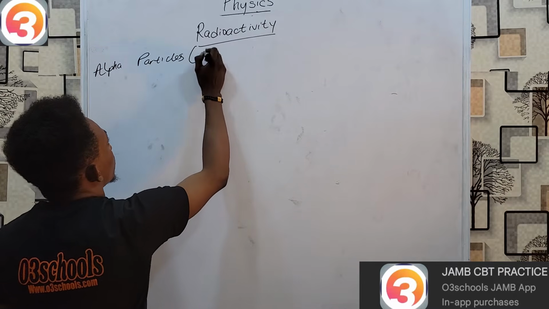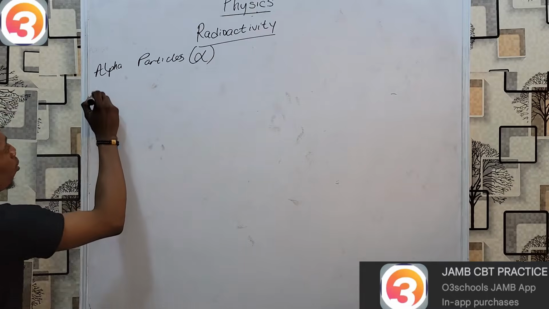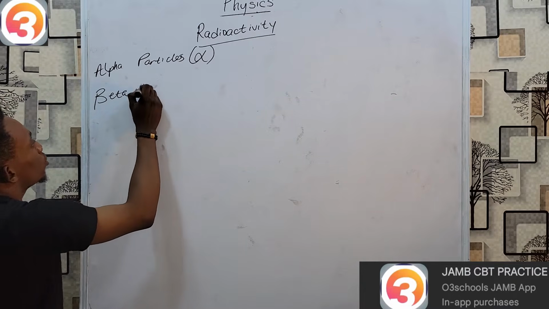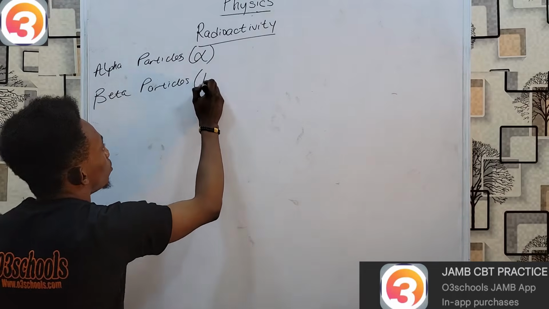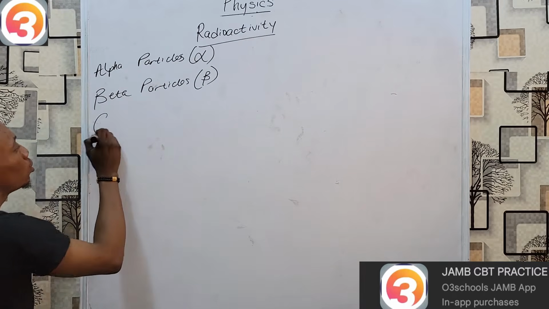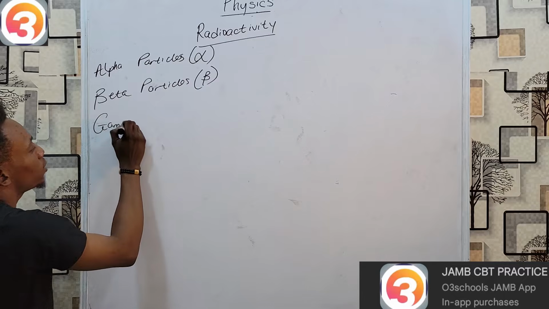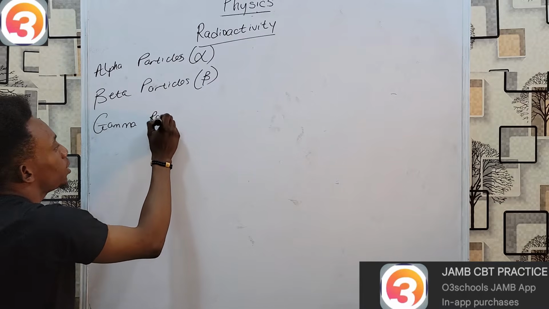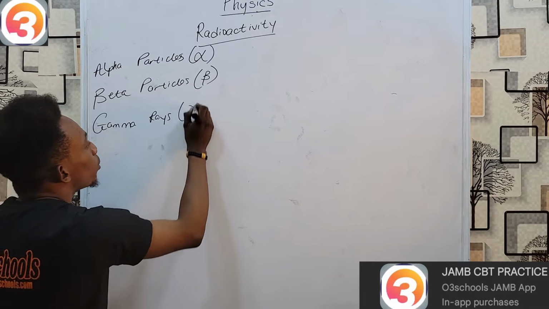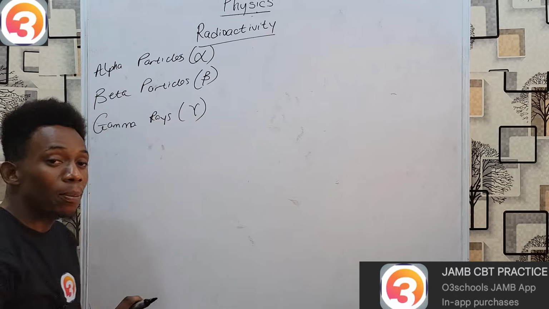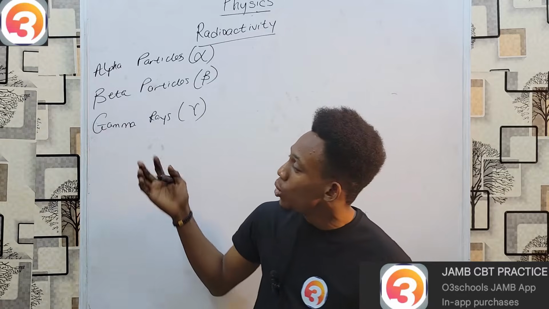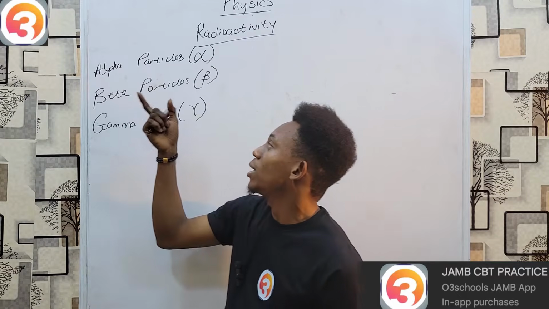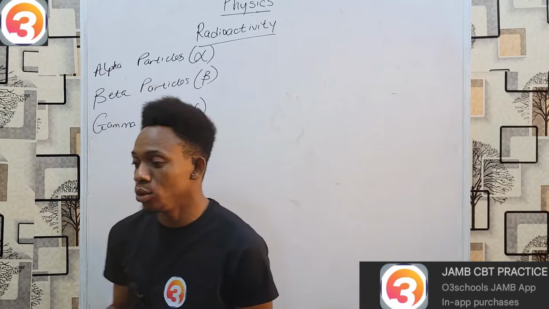Alpha particles are represented with that symbol. We have the beta particles. And then we have gamma rays. And please, this is not a mistake of language. Your gamma is not a particle. It is simply an electromagnetic wave. So it is gamma rays, alpha particles, and beta particles.